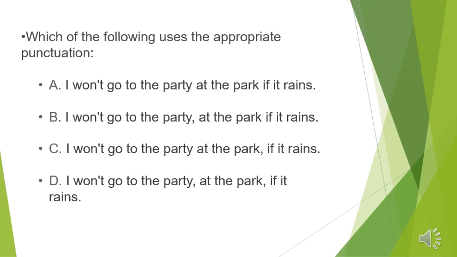Let's move to the next. Which of the following uses the appropriate punctuation here? Let's read the first one. I won't go to the party at the park if it rains. You see here, number A, I won't go to the party at the park if it rains. So we start this sentence with the main clause and then the dependent clause, if it rains, without a comma. This is a complex sentence. That's the right answer.